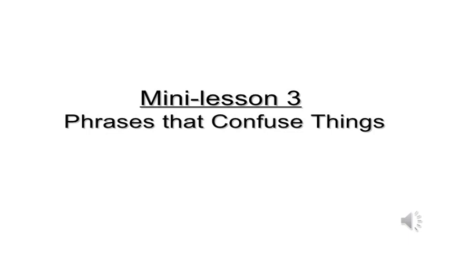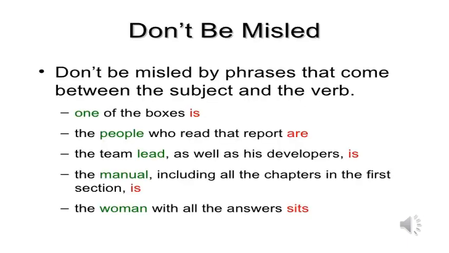Okay, let's move to phrases that confuse things. Ladies and gentlemen, there are some phrases that come between the subject and the verb, and these phrases can be misleading. Look at the first sentence. One of the boxes is. The real subject here is one. One is singular, so the verb is singular, is.